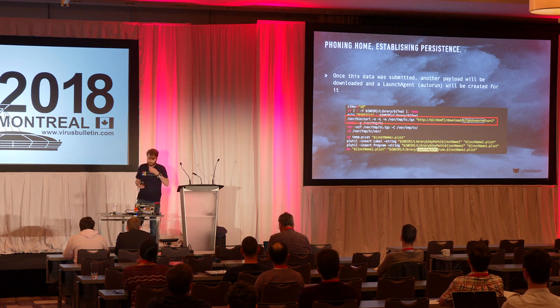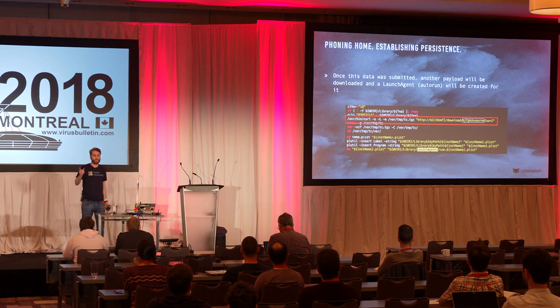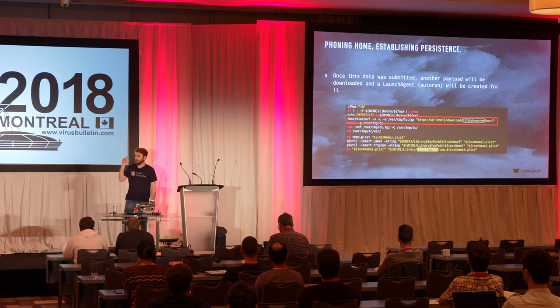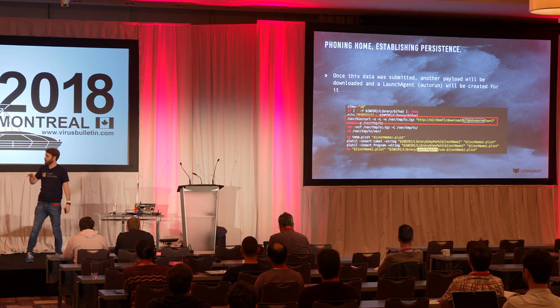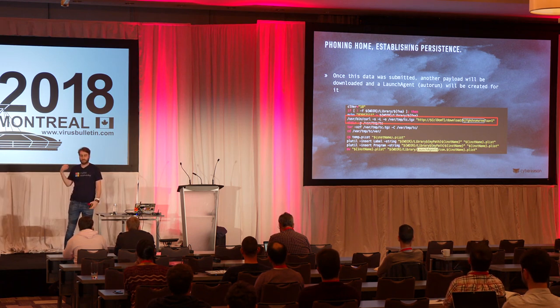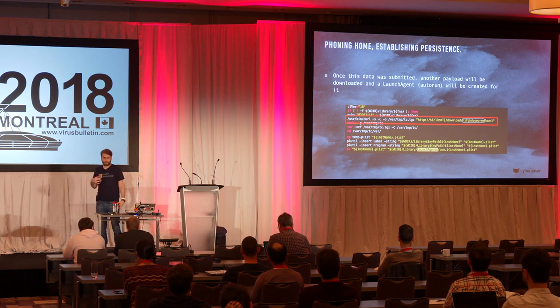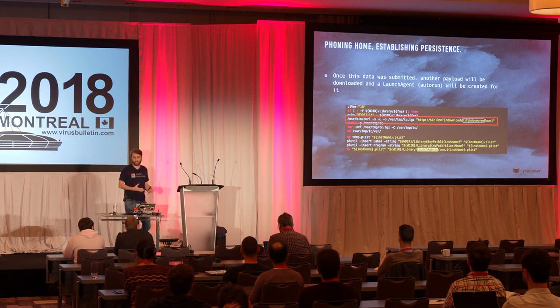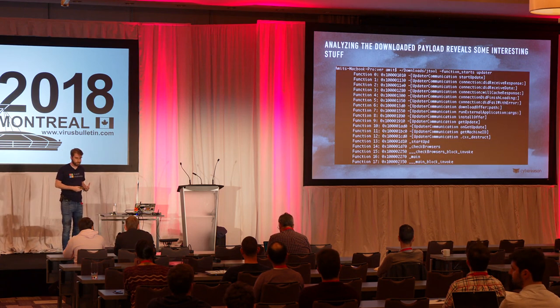The next step is to phone home and say, hey, everything is going well. They're phoning home with your unique identifier, saying, okay, I have now installed Pirrit on this machine, identified by your UUID, and then they will download another payload. This payload will create a launch agent, which is an autorun in Mac speak. And that autorun will also have a random name.